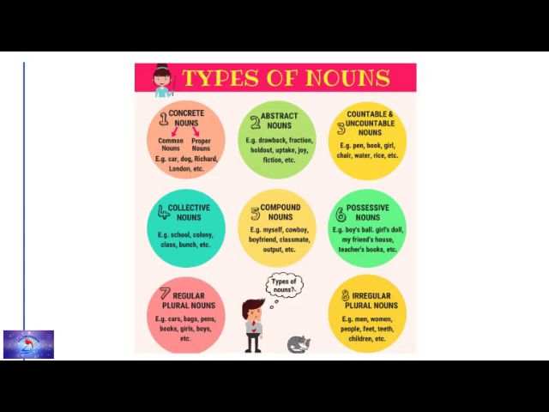They are concrete nouns, abstract nouns, countable and uncountable nouns, collective nouns, compound nouns, possessive nouns, regular plural nouns and irregular plural nouns.